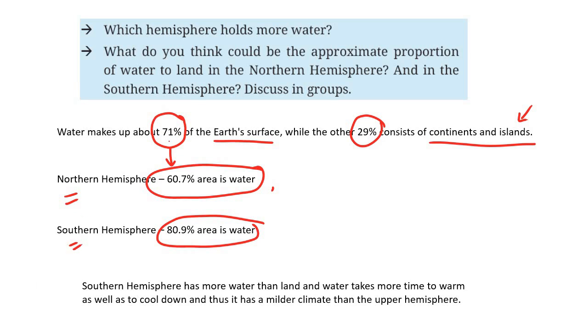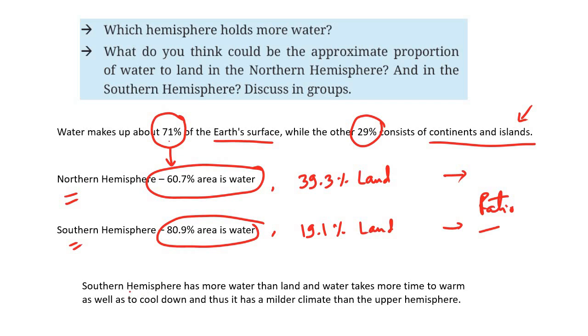So it is 39.3% land. And in the southern hemisphere, since 80.9% area is water, so 19.1% is land. You see the numbers. Now another very interesting thing, so from here you can estimate the ratio. You can do this yourself.